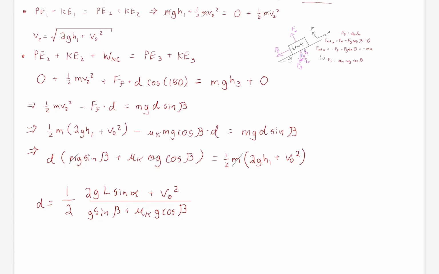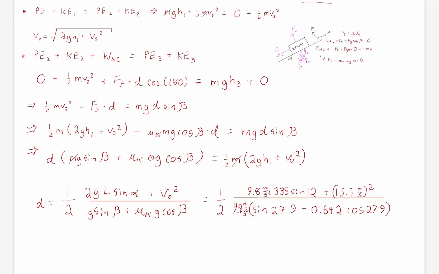It's certainly independent of mass. And we've got gravity in here. Gravity doesn't cancel because it doesn't show up in one of the terms in the kinetic energy term. We've got the initial velocity. Definitely both the angles show up, and only the sine of the first angle shows up because there's no friction on that side. But both sine and cosine of the runaway ramp angle show up, and you've got your friction coefficient, and it's all in there.